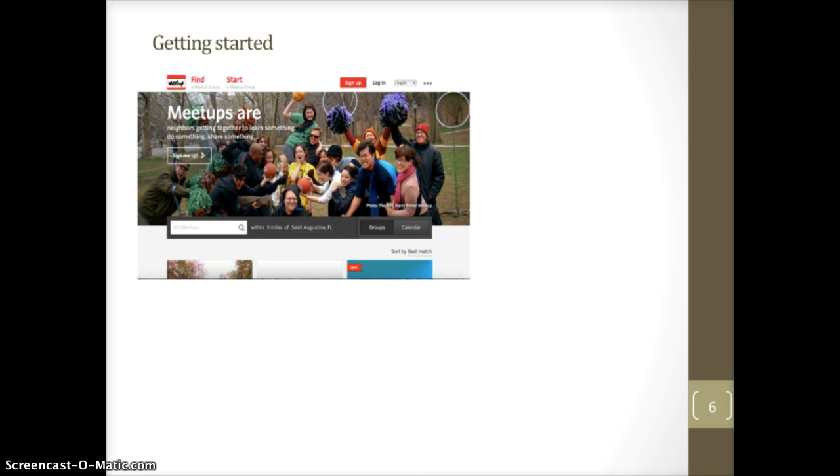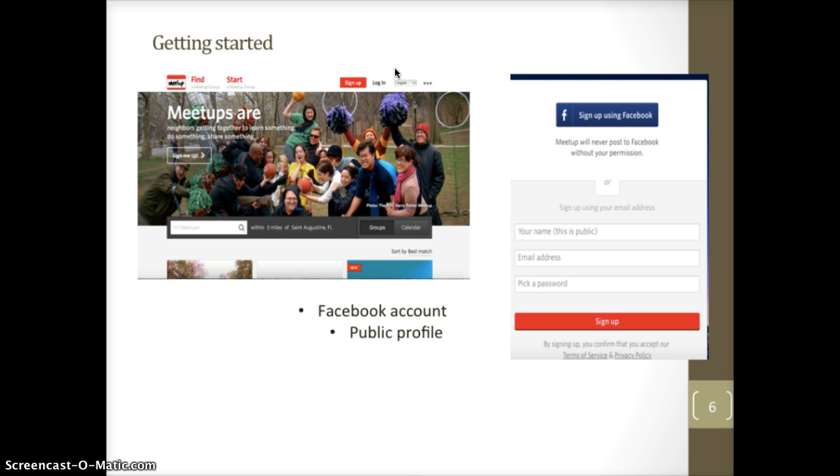Getting started is relatively simple. From the home page, one can either choose to sign up or log in from the icons at the top right of the page. You can either sign in using your Facebook account or an email account. If one opts to use the Facebook account, Meetup accesses your public profile, your friend list, and your email address. Meetup does not post to your account.